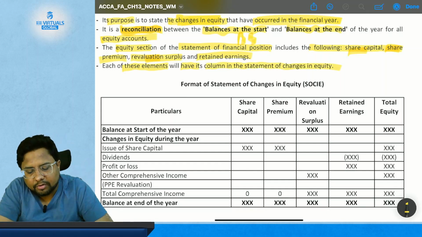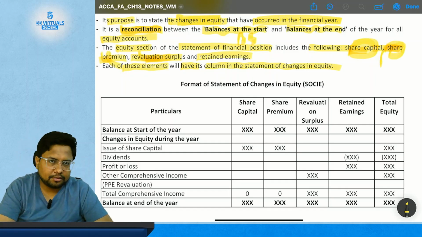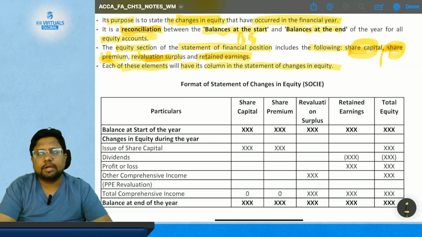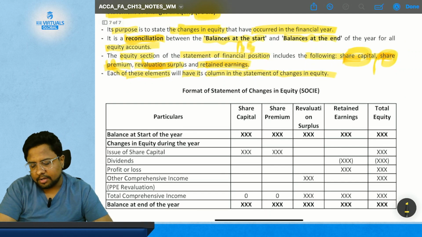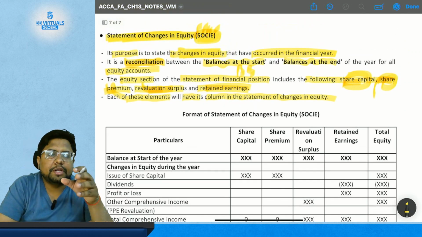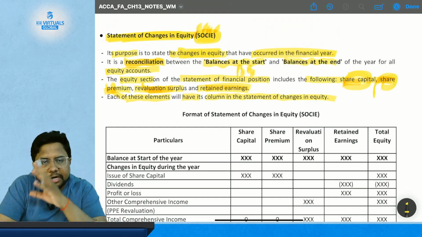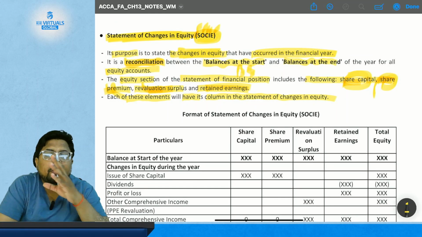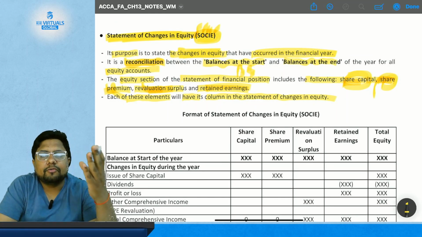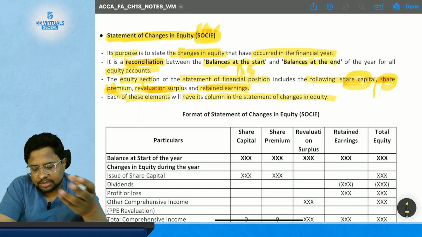So you will have a separate column for share capital, a separate column for share premium, one for revaluation surplus, and one for retained earnings. The statement of changes in equity is the reconciliation of the amount at the start of the year and at the end of the year, for share capital, retained earnings, share premium, and revaluation surplus.